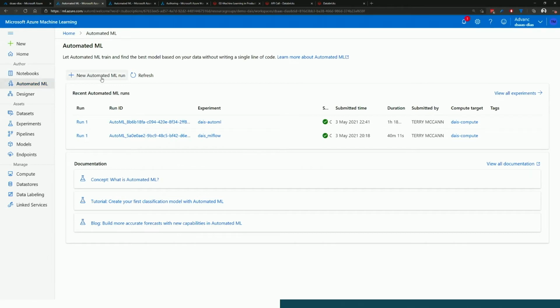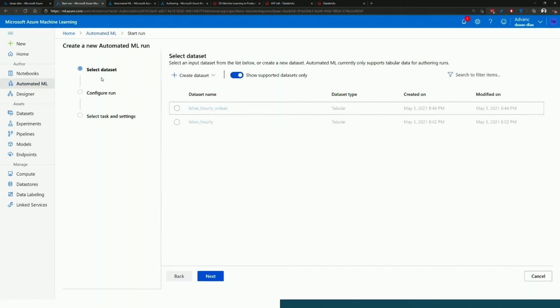So I can come up here and say I want to run a new AutoML run. And now I've got a couple of different data sets. For each example that we're going to go through, I've got the same data, so it's completely consistent, right? We're looking at the bike rental data, which I think you can get from UCI, but it's also a Databricks data set, so you can just go and get that if you're inside any Databricks environment, and I'll show you how to do that in a moment.